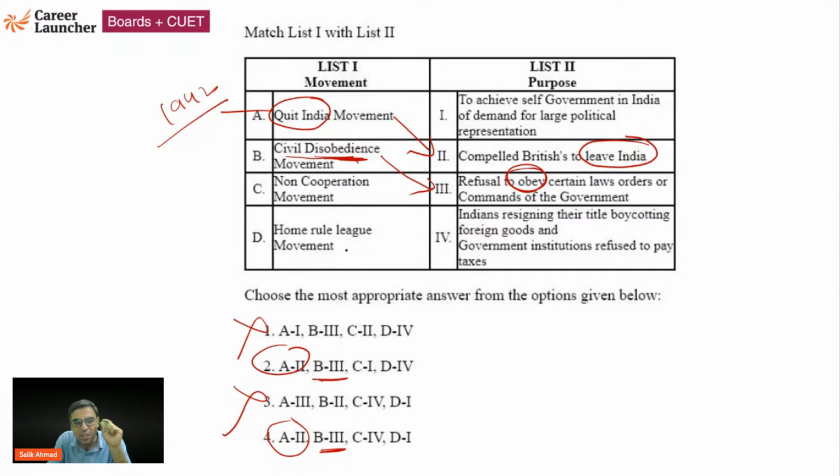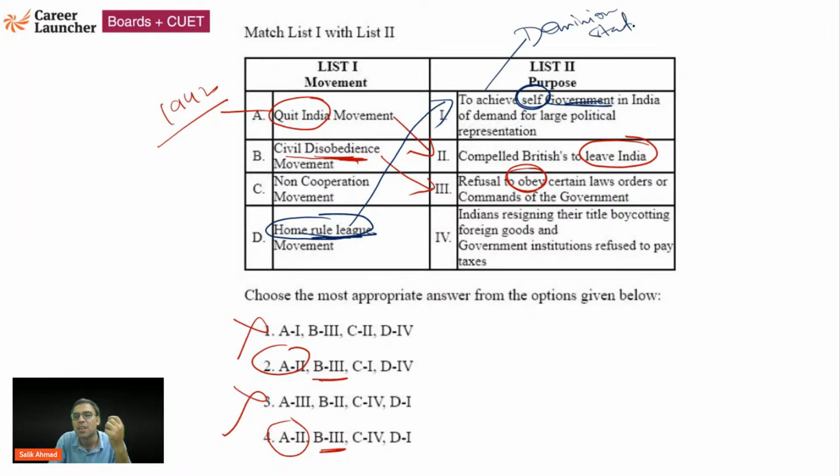Non-cooperation. Home rule league was started by Annie Besant in 1916 along with बाल गंगाधर तिलक. लेकिन आप देखो क्वेश्चन में, achieve self governance. Home rule यानी मेरी कंट्री में अपना गवर्नेंस हो. We should be governing ourselves. That is the idea. The concept was dominion status, so the right answer D का.